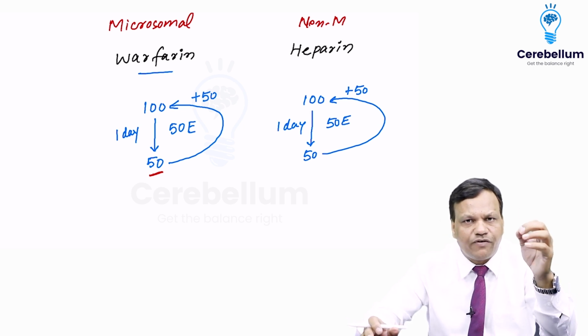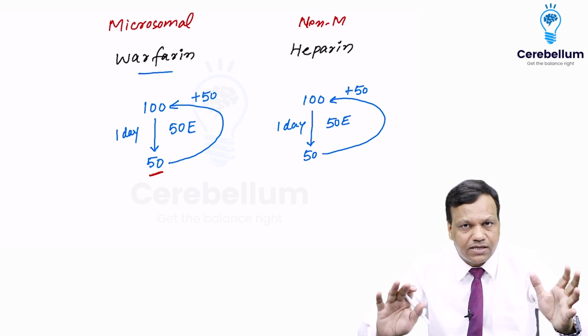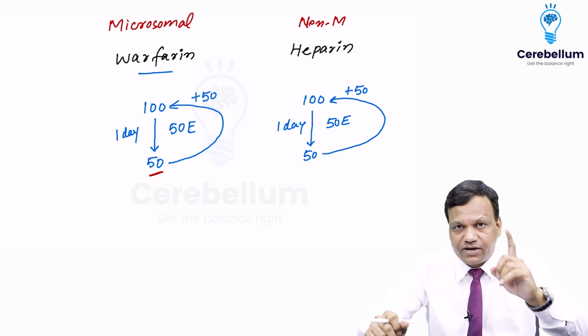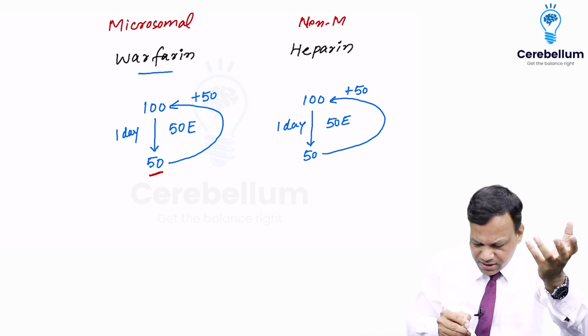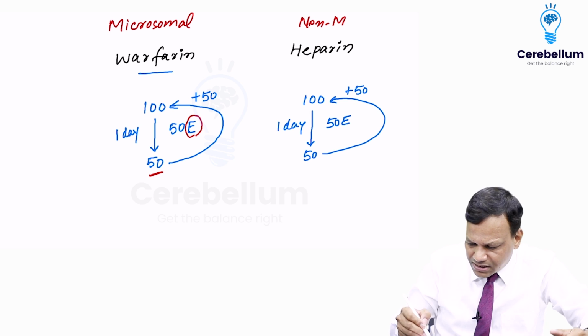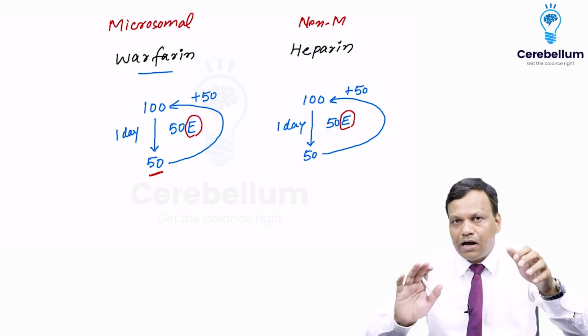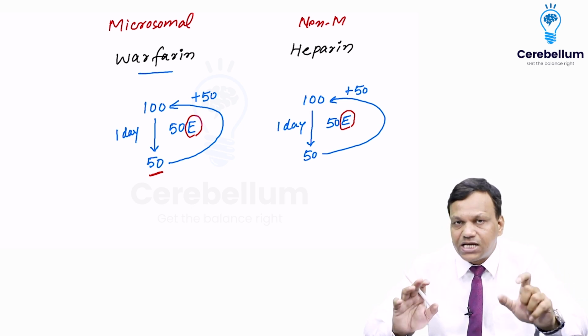Are you able to find out anything different between these two? We have kept everything same, but there is one thing different. What is the difference? The difference is these enzymes are microsomal and these enzymes are non-microsomal. So whatever happens now will be due to these enzymes only.